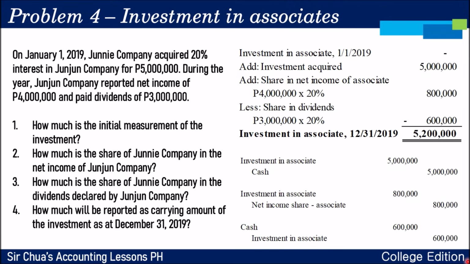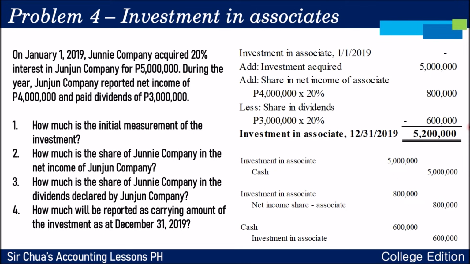Okay, so the last question, how much is the carrying amount of the investment at December 31, 2019? The answer is 5,200,000. So, paano po ginagawa yung equity method? Investment in associate at the beginning of the year, add net income of the associate na share natin doon, so kung ilang percent man yun, and then deduct po natin yung share in dividends na dineclare at binayaran ni associate. And that is your ending balance of investment in associate.